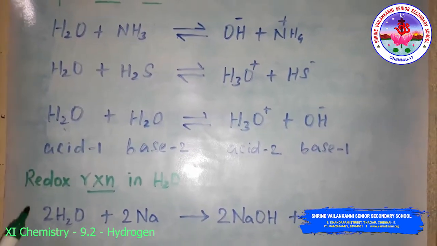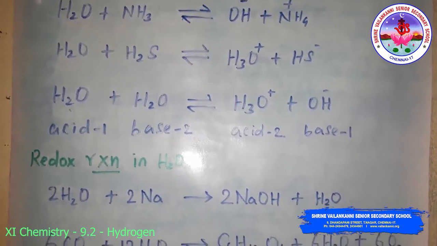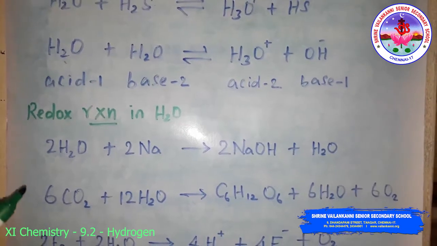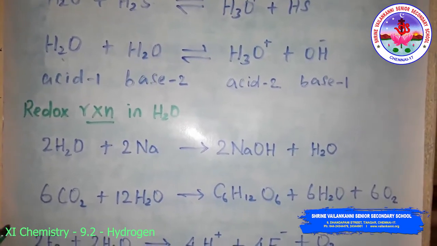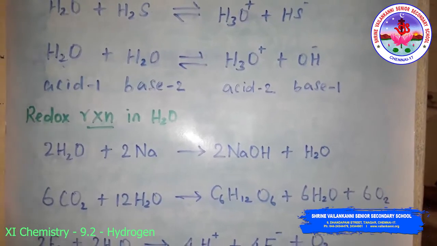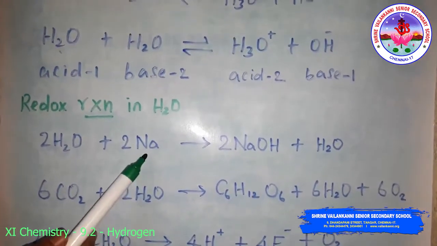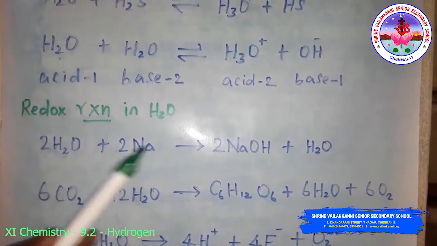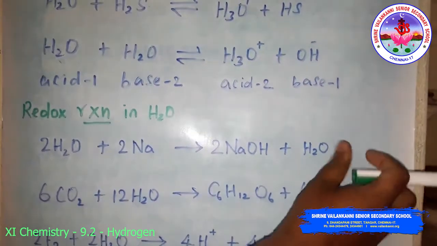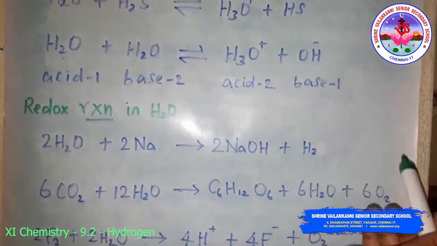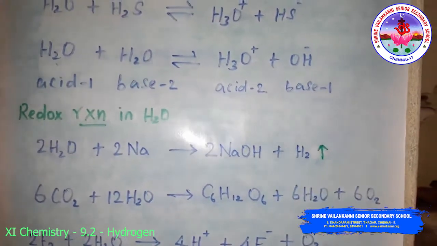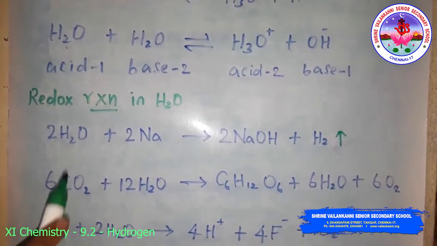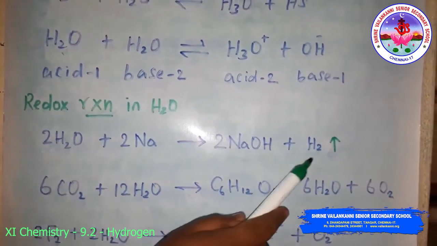Then next is redox reaction involving water. Water can easily be reduced to dihydrogen by highly electropositive metals. Here the highly electropositive metal is sodium. So when water reacts with sodium, it forms sodium hydroxide, and hydrogen gas is evolved. Then it is one of the great sources of dihydrogen.